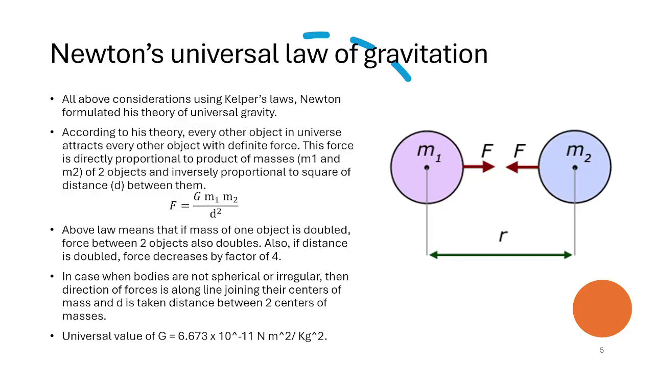Now, when the bodies are not spherical or are irregular, in that case, we will consider the centers of mass of those bodies. The direction of force will be taken along the line joining their centers of mass, and the distance will also be taken between their centers of mass. Also, as mentioned below, the universal value of the gravitational constant is 6.673 into 10 raised to minus 11 Newton meter square per kg square. It's important to remember the units.